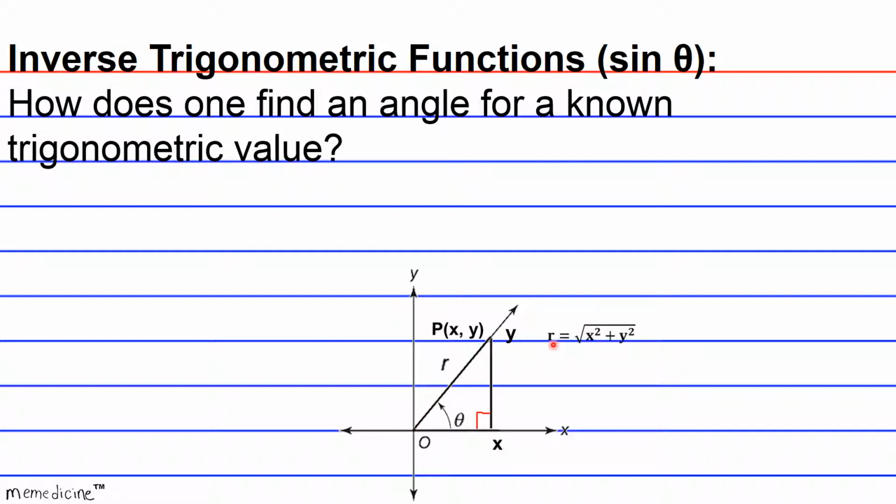This is how you find it. R is equivalent to the square root of the x-coordinate squared plus the y-coordinate squared. And as you can see, this is a variation of the distance formula. The neat thing about the angle being in standard position, the original angle, is that the vertex, which is the initial position for the segment length, is at the origin, which has a value of 0, 0.